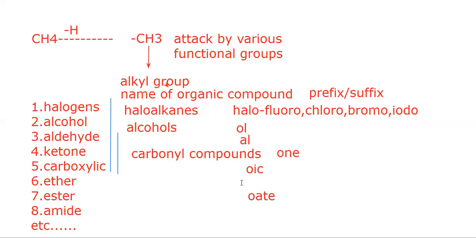Here we can write the prefix that is alkoxy. So these are some of the prefixes that we can use for the various functional groups that are present in a given hydrocarbon.